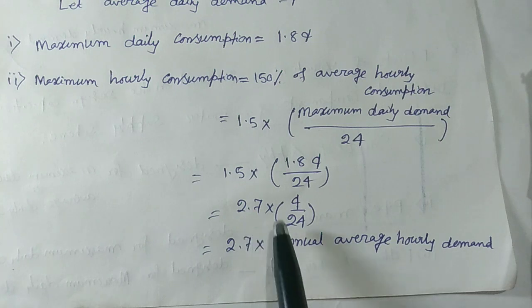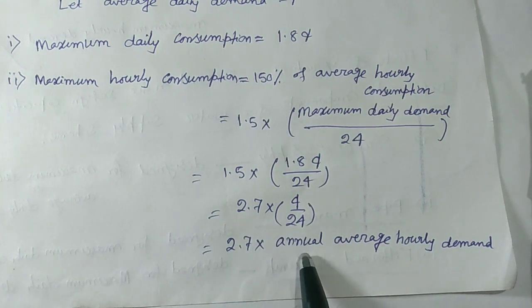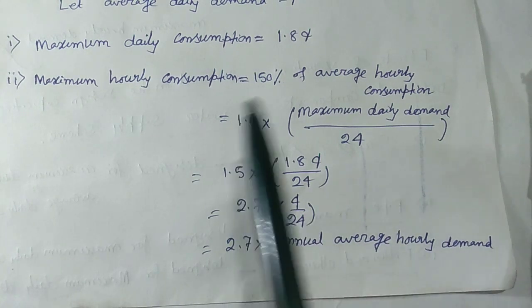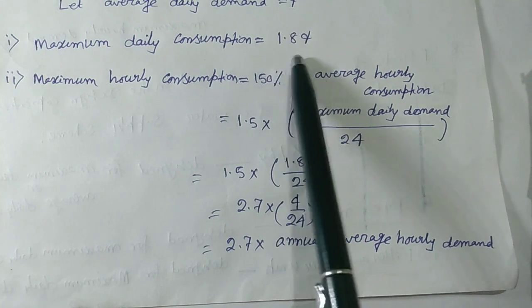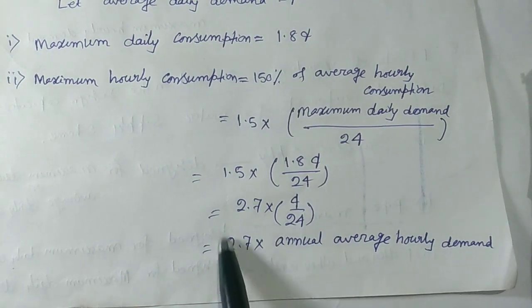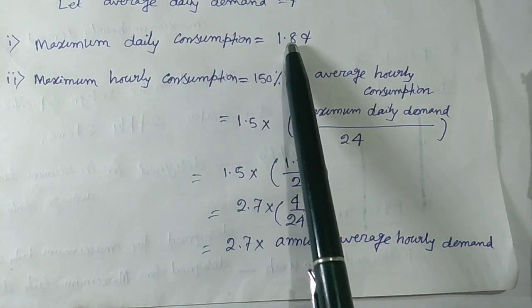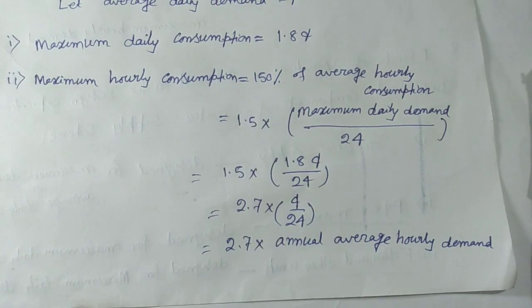That is 2.7 into small q by 24. That is 2.7 into annual average hourly demand. Okay, so you just keep in mind this factor. This is 1.8, this is 2.7. That means for maximum daily consumption it is 1.8, for maximum hourly consumption this is 2.7.